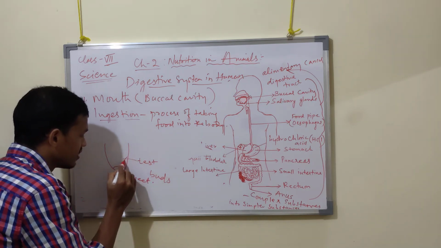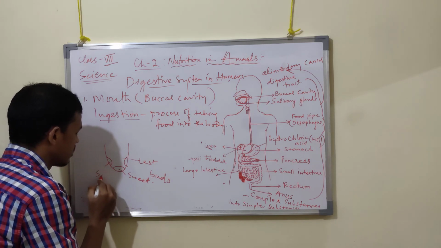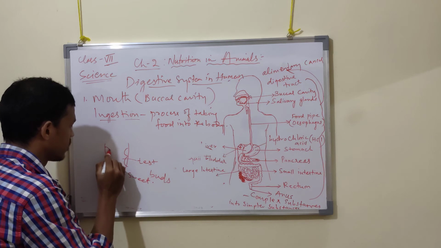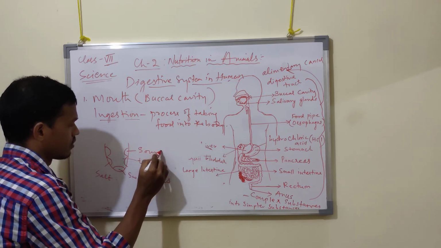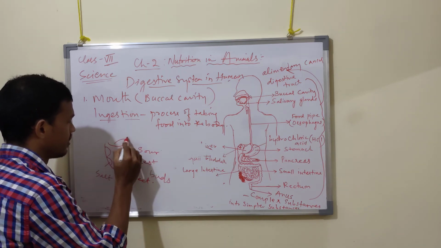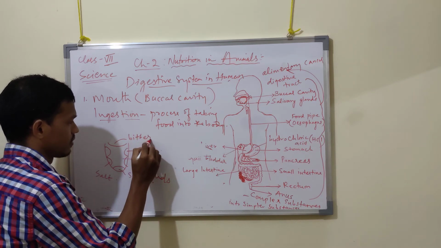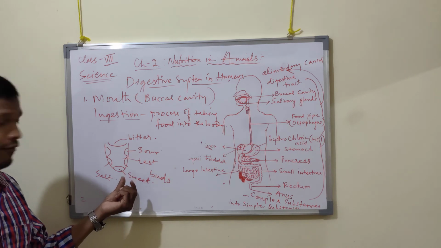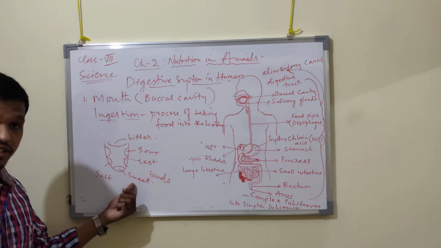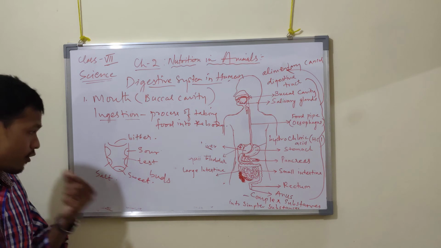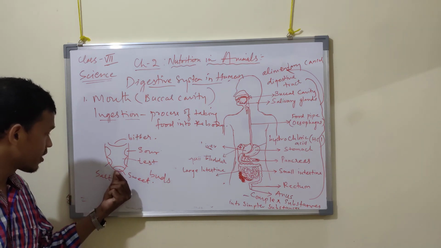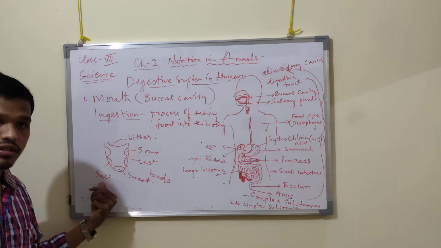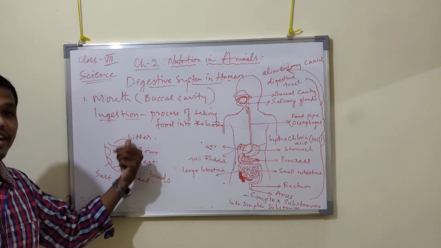The next is salty taste. What is it? Salt taste. The next here is sour taste. Next, the last one is bitter taste. So they have different taste buds. One taste bud will taste sweet in the front of the tongue, that is sweet. Then next, beside this front tongue, there is salty, and then sour, then bitter.